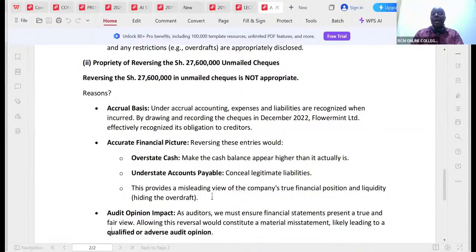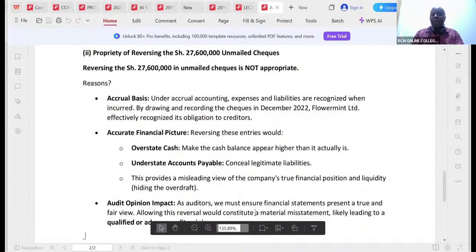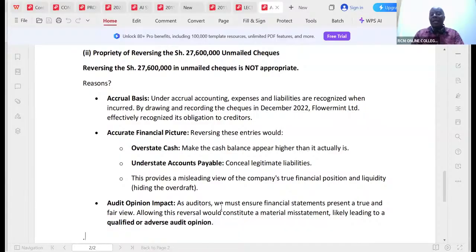Audit opinion: as auditors, we must ensure financial statements present a true and fair view. Allowing this reversal would constitute a material misstatement, likely leading to a qualified or even adverse audit opinion, depending on the materiality of this item.